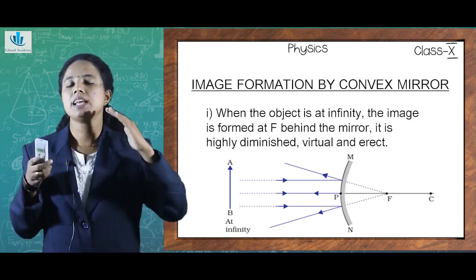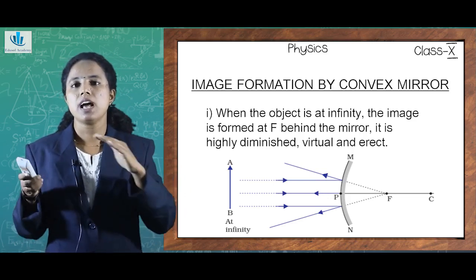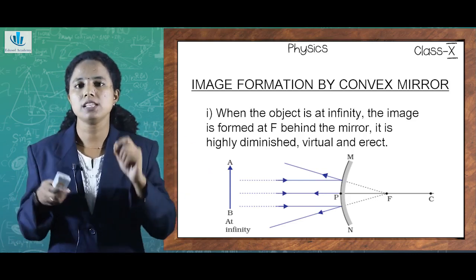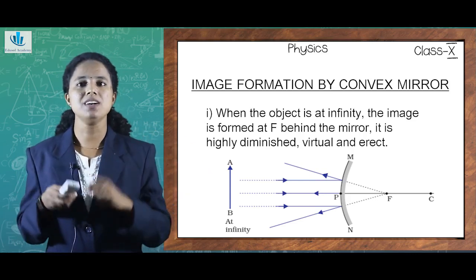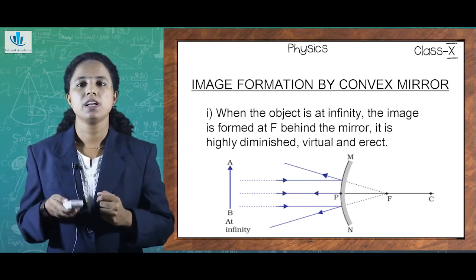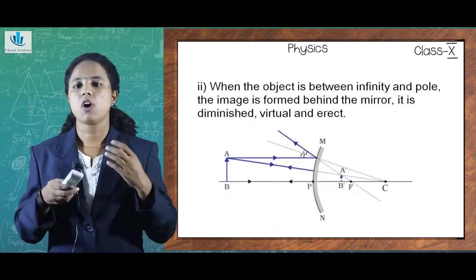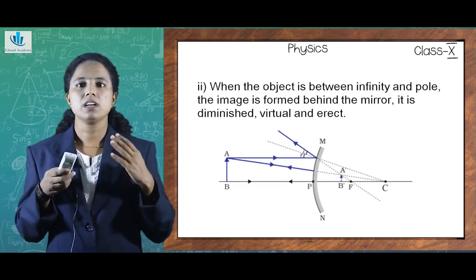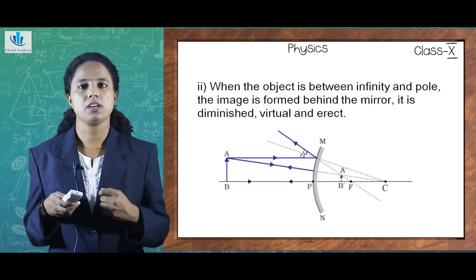As you can see, the rays after reflection appear to come from behind the mirror, from the point known as the principal focus, which is lying on the principal axis. The second position in a convex mirror image formation is when the image is formed behind the mirror.